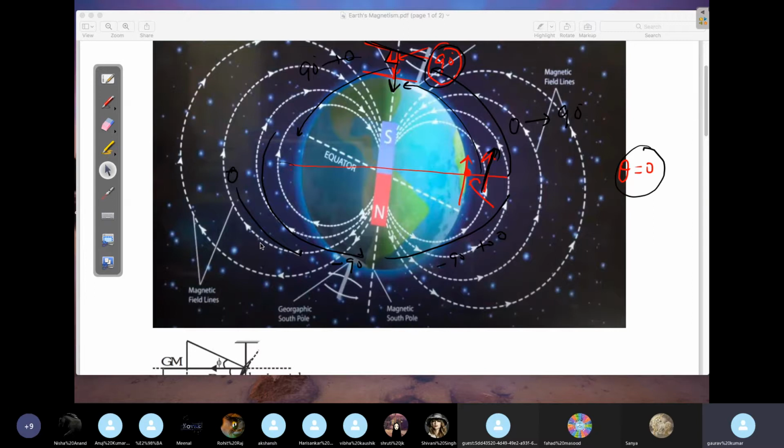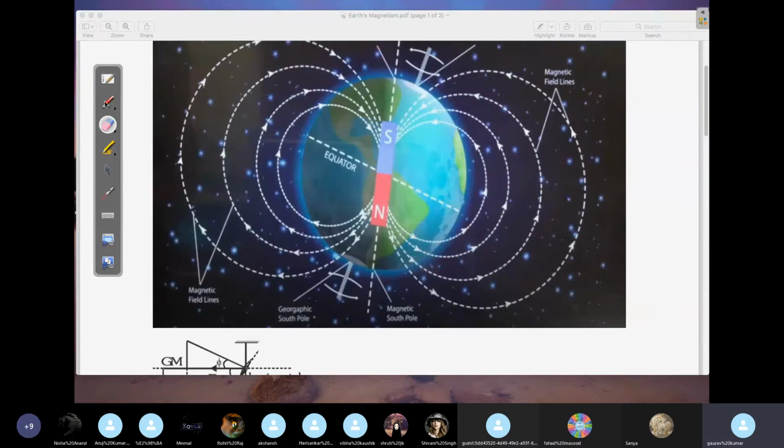If you want, you can take a screenshot. It's very, very important. See, I'll just write this again here. This is the Earth. This is geographic north, this is geographic south. And this is the magnetic pole that we have.